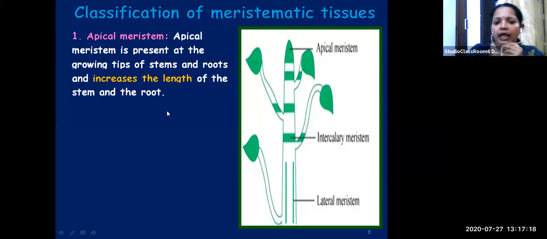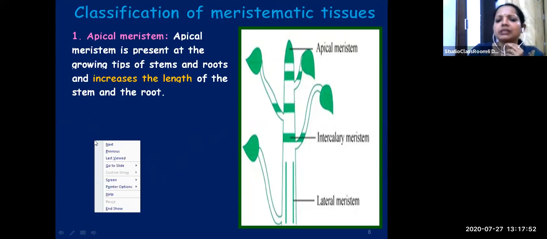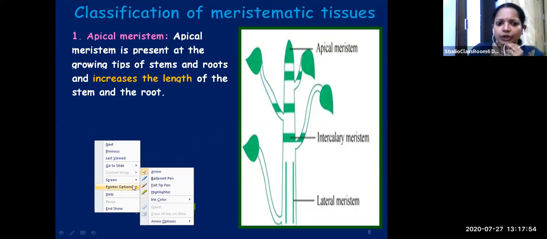Okay, and you can see in the picture apical meristem here. You can find apical meristem over here, at the tip of the stem. See here you can see apical meristem and its function. It helps in increasing the length of the stem and the root. So you should know where each type of tissue is present and what its function is. In all the meristematic tissues, you should know.